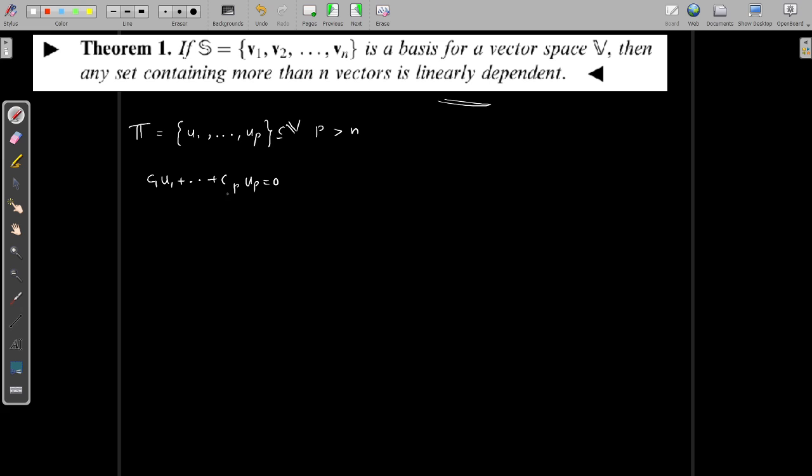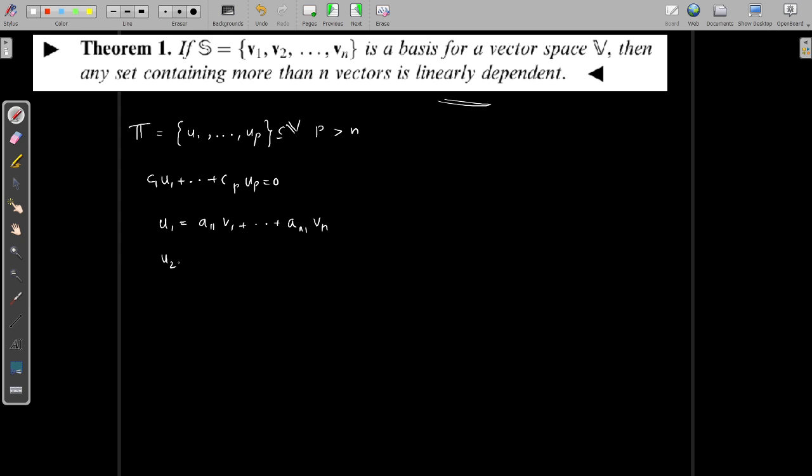So first you assume this one. Now u1 is a member of V, and v1, v2, ..., vn is a basis. Then u1 can be expressed as a linear combination of v1, v2, etc. That means any vector of V can be expressed as a linear combination of elements of S, because S is a basis, therefore S is a spanning set. So you can easily find the coefficients a11, a21, etc., an1 such that a11 times v1 plus etc. plus an1 times vn is equal to u1.